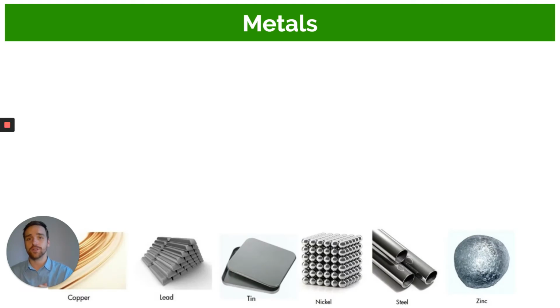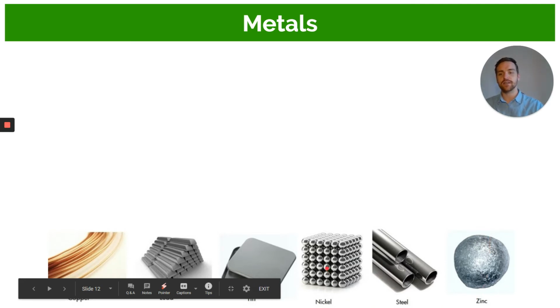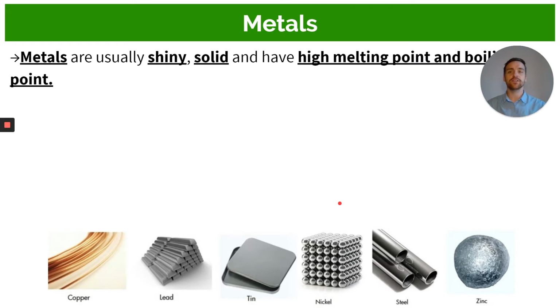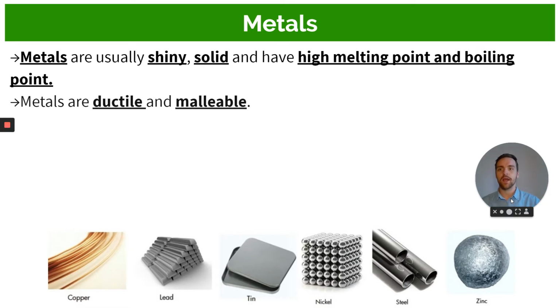All right, let's jump straight into it. I want to try and keep this video short. All right, so metals. Here are some examples at the bottom. You should be familiar with most of them: zinc, steel, nickel, tin, copper, and lead. All right, the metals are usually shiny, solid, and have high melting and boiling points. So those are the three things that make a metal right there, okay? So first objective is tell me what makes a metal a metal. They're shiny, they're solid, they have high melting points and boiling points, okay?